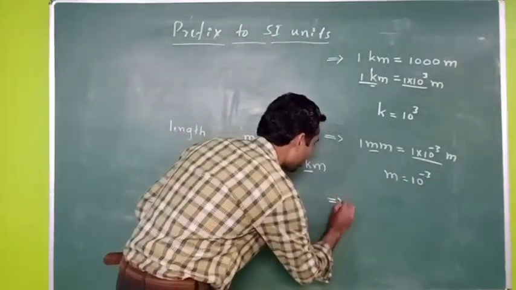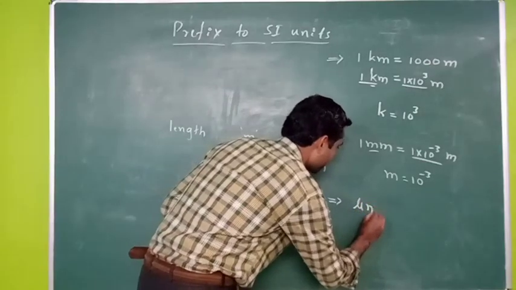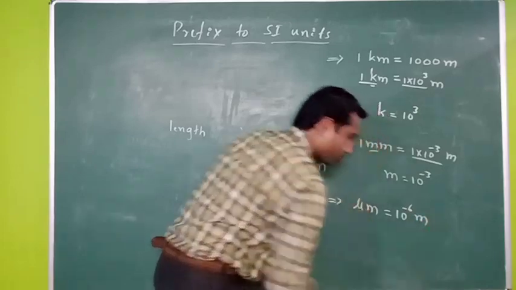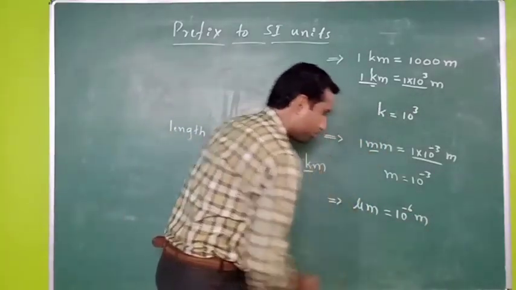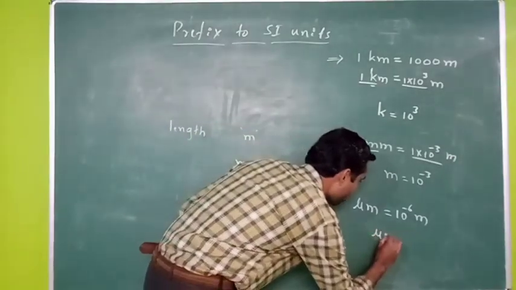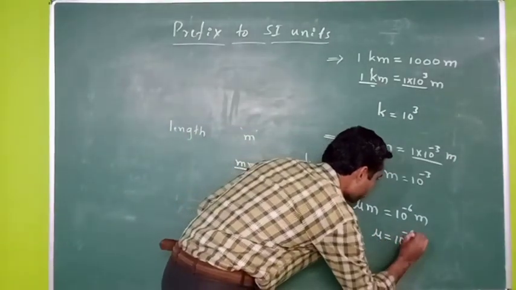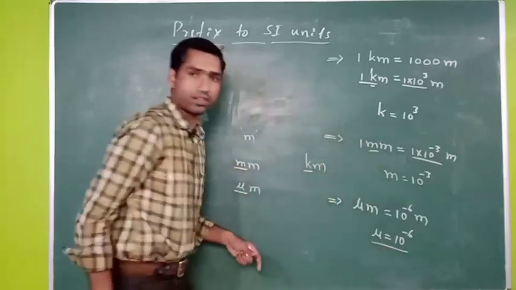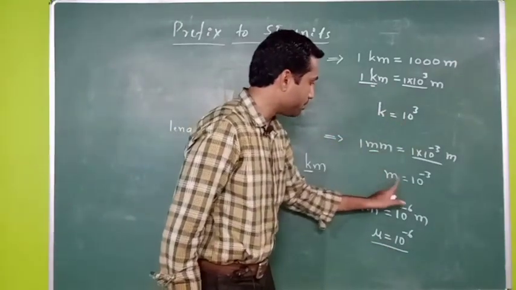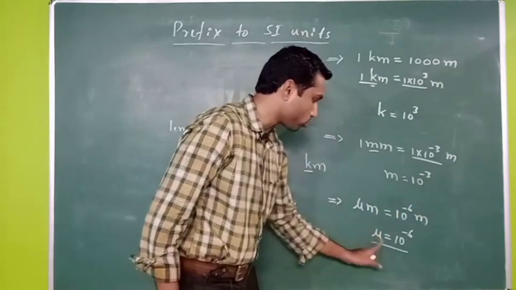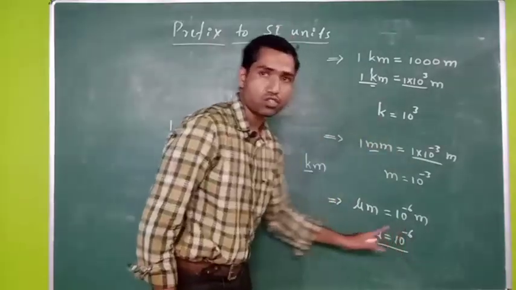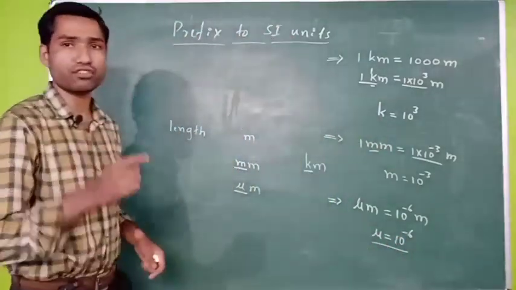Similarly we have micrometer, that is equal to 10 raised to minus 6 meter. Meter is the same on either side of the equation. Therefore micro means how much? It is equal to 10 raised to minus 6, right? So kilo means 10 raised to 3, milli means 10 raised to minus 3, micro means 10 raised to minus 6, right? So these are the values for those prefixes.